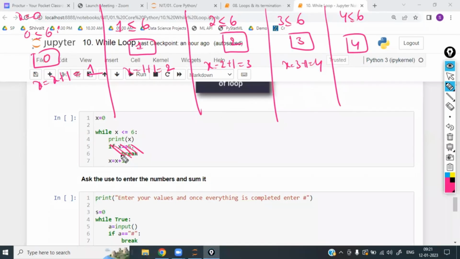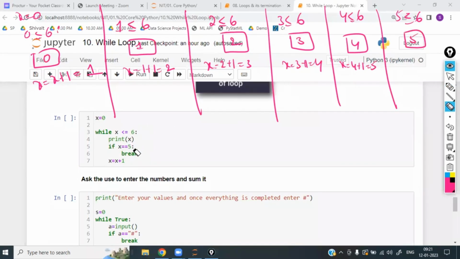Is 4 equal to 5? No, the condition is false, so it will ignore the if block. Whatever is inside the if block, whether it is print DS, print SRK or print your name, is ignored. Next, x is equal to 4 plus 1, which is 5. Now 5 is less than or equal to 6. Print x, so it prints 5.